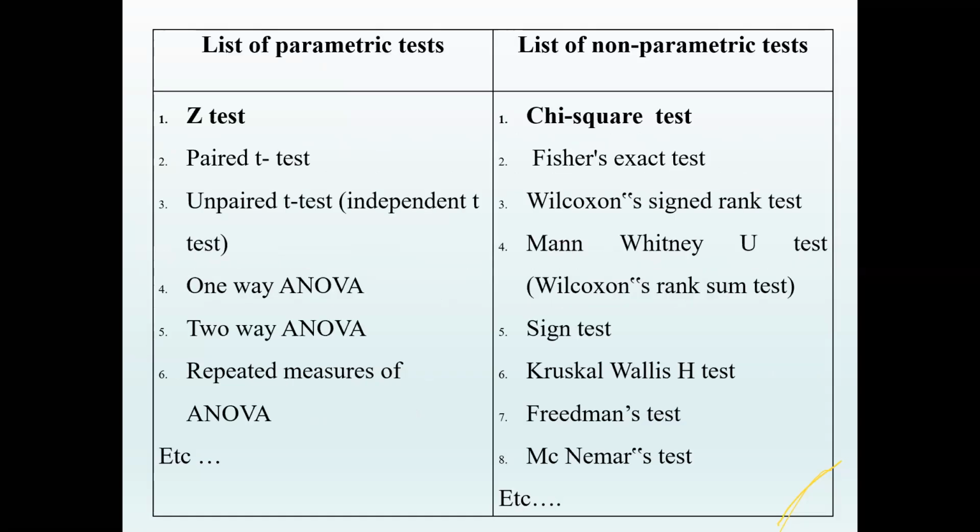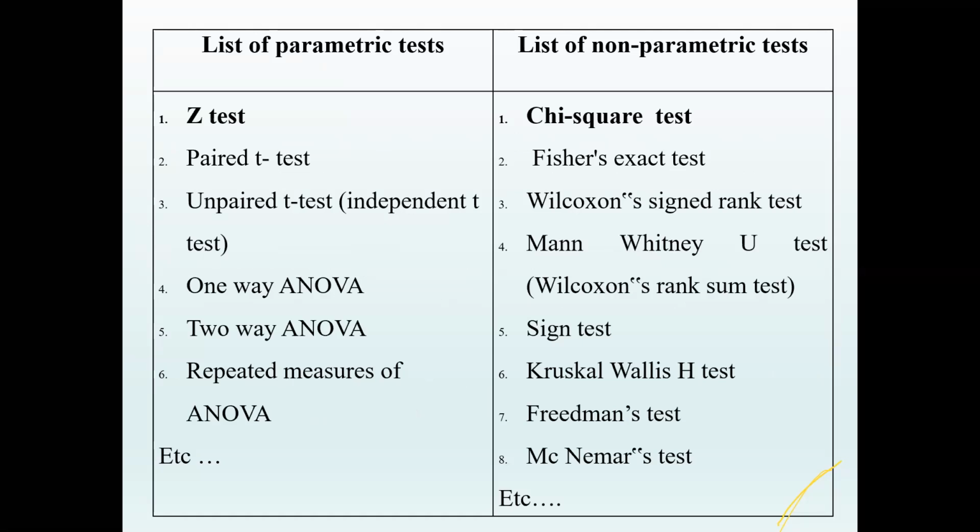And there are different types of parametric and non-parametric tests. Among parametric tests, there are Z-test, paired t-test, unpaired t-test, ANOVA, two-way ANOVA, repeated measures ANOVA, and so on. And in non-parametric tests, there are chi-square test, Fisher's exact test, Wilcoxon signed rank test, Mann-Whitney U test, sign test, Kruskal-Wallis, Friedman's, McNemar's test, and so on.